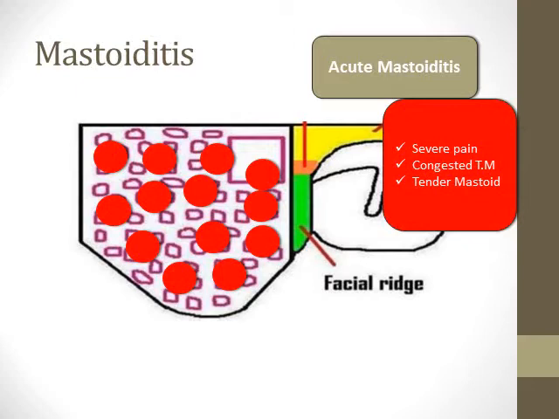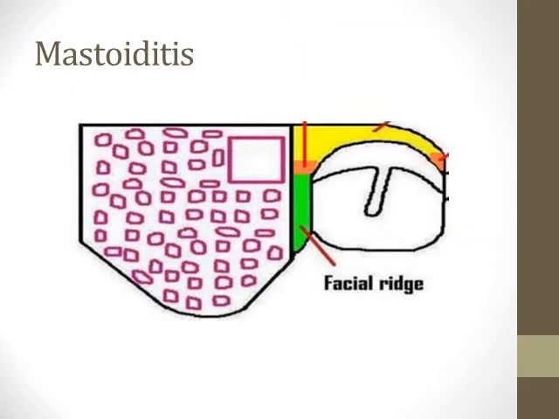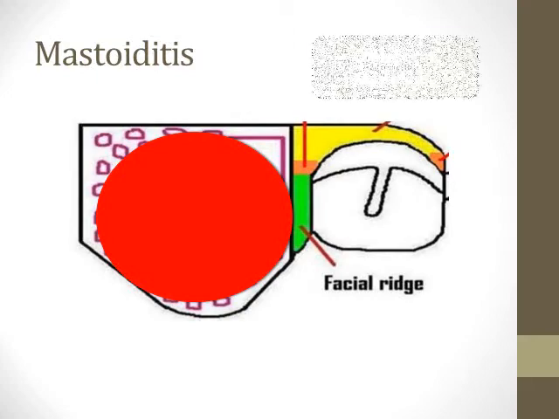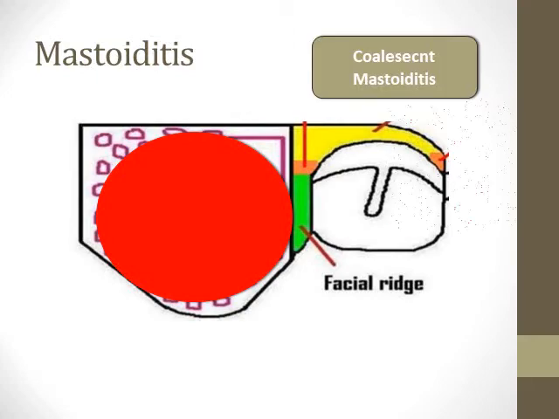If we examine the patient, we will see a congested tympanic membrane because the mucosa of the mastoid air cells is the same as the mucosa of the middle ear. There is a tender mastoid, if we put a finger on the mastoid tip. If we leave this patient without treatment, the multiple abscesses inside the mastoid process will coalesce together, forming a single large abscess filling the mastoid process. This is what we call the stage of coalescent mastoiditis.